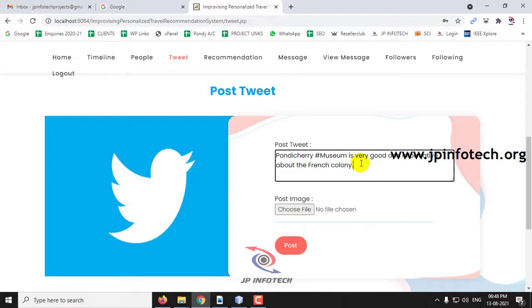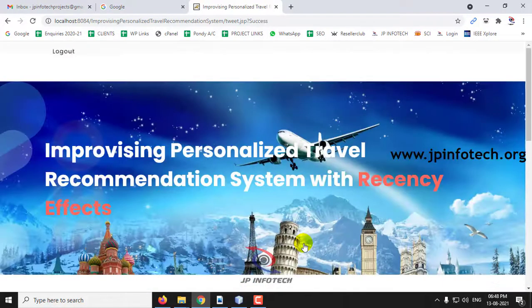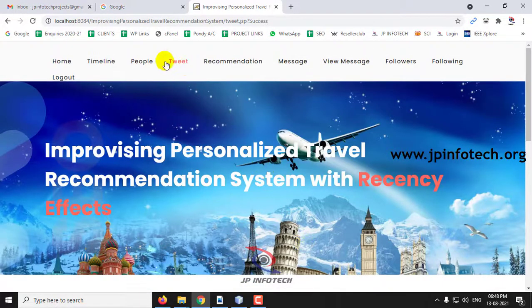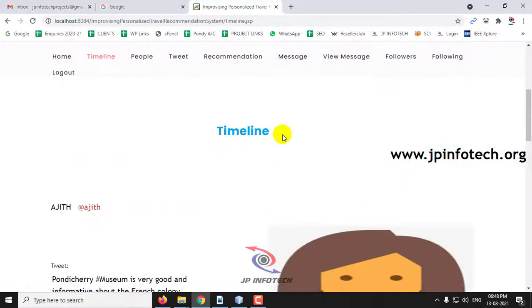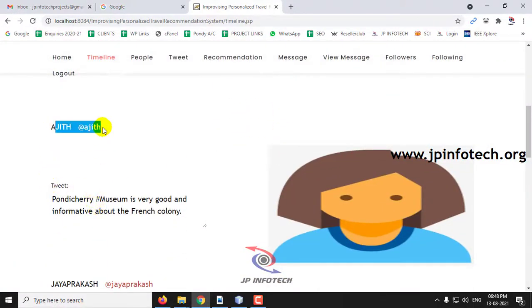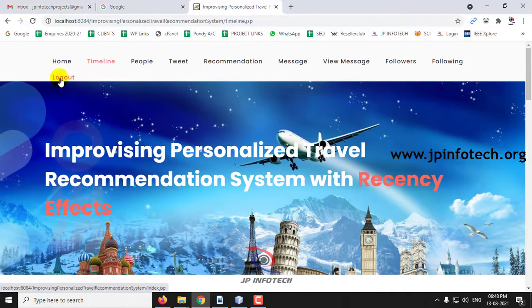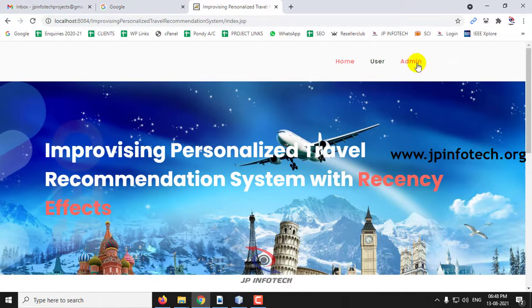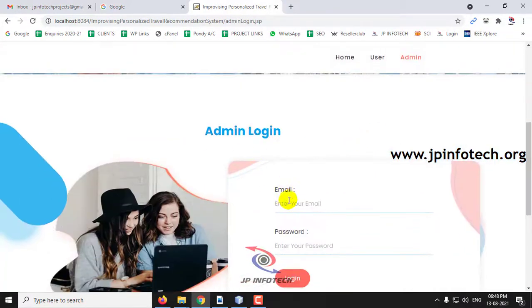Let me post a tweet like this: Pondicherry hashtag museum is very good and informative about French colony. Let me post some image for this as a sample and post it. Now in the timeline you can see the tweet posted by this user Ajit. Now let us see what classification was made for sentiment analysis for this user in the admin part.